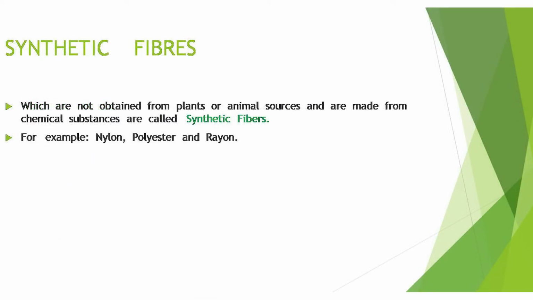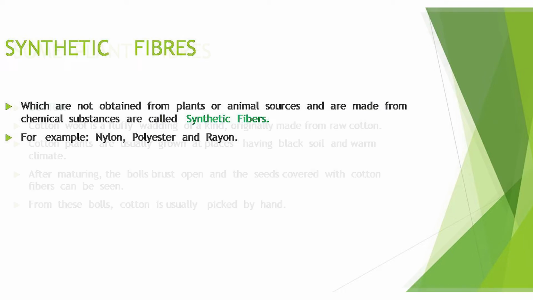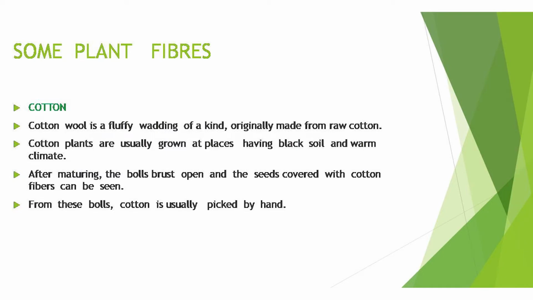Now the synthetic fibers. The fibers which are not obtained from plant or animal sources and are made from chemical substances are called synthetic fibers. The examples of synthetic fibers are nylon, polyester and rayon. Now let's discuss some plant fibers.